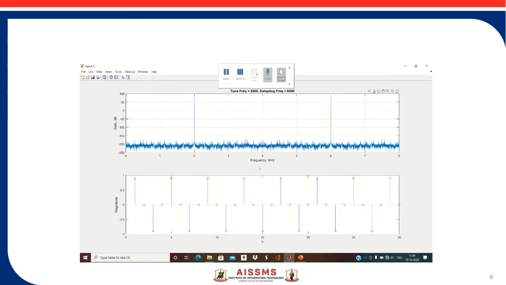So as we have discussed, 2 kilohertz will be recovered because there is no aliasing, and 6 kilohertz, that means the sampling frequency 8 kilohertz minus 2 kilohertz, so 6 kilohertz frequency component will be there in the output. And the second plot is of the time domain discrete signal.